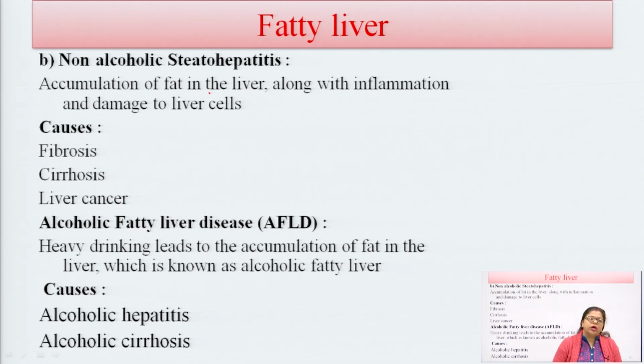Those patients who are taking alcohol more than normal have alcoholic fatty liver disease. That leads to accumulation of fat in the liver, and they have inflammation or damage to the liver cells. The consequences of alcoholic fatty liver disease are alcoholic hepatitis and alcoholic cirrhosis.